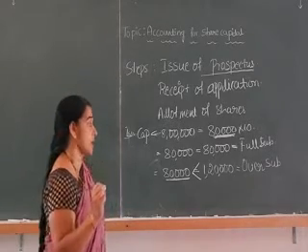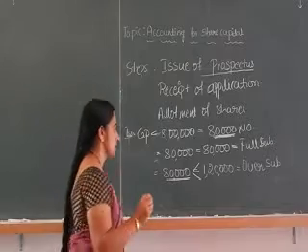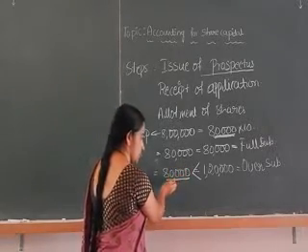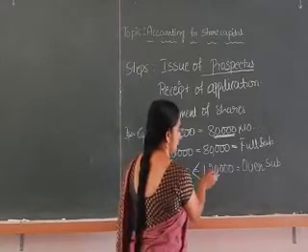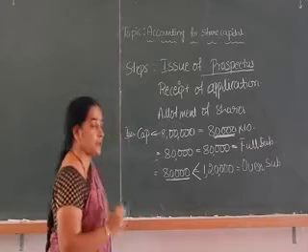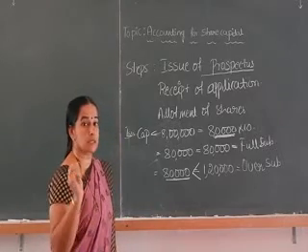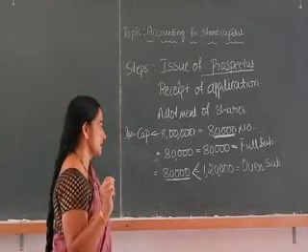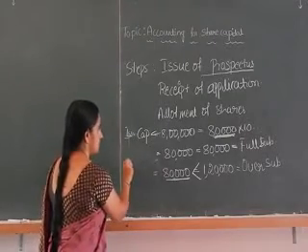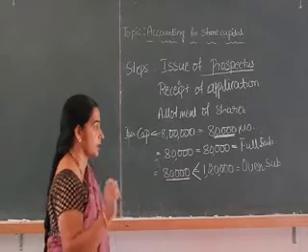Pro rata allotment means, suppose 80,000 shares are issued and they receive applications for 1,20,000 shares, then they will allot a lesser number of shares. Maybe in a 2:1 ratio they may allot the shares.